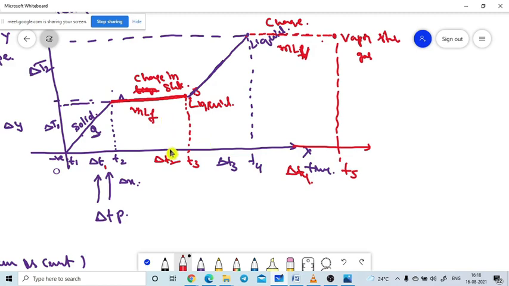Which formula do we need to use in this graph? mc delta T. Now if you go to the next stage, what is it?